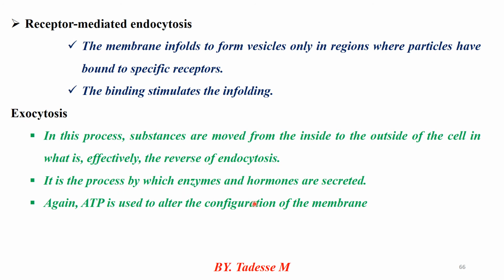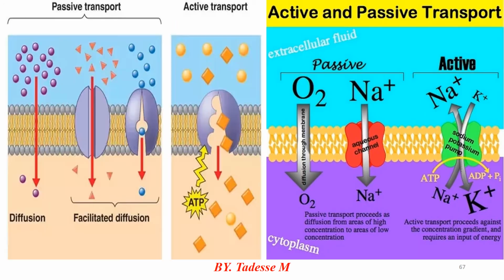This process may require enzymes, and hormones are secreted. Again, ATP is required for moving a molecule from the inside part of the cell to the outside part. That is the difference between exocytosis and endocytosis.